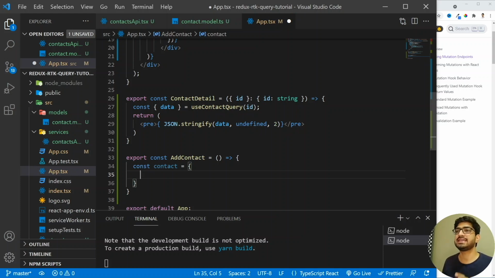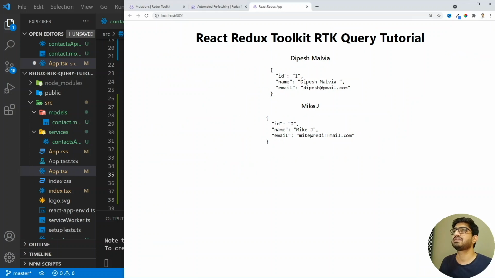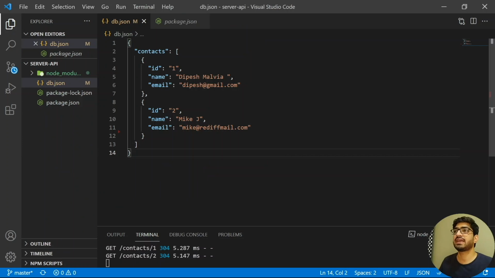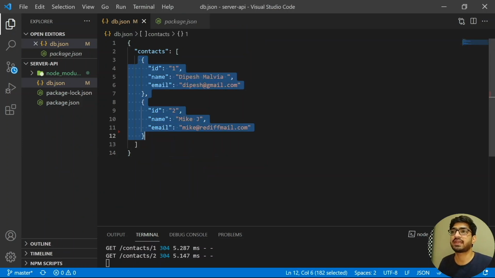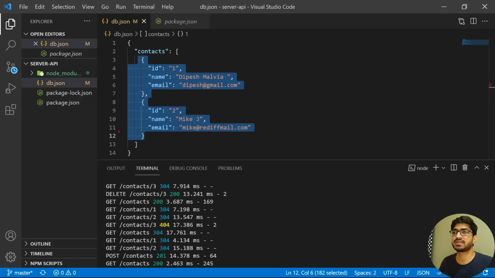I'm also running my application on the local development environment. So let's go and see how our application looks. If I refresh my page, then we see that we have only two contacts at the moment, Page Malvia and Mike J. And the contact API which we are using, I have set up on the JSON server. Let me show you the JSON server, where you will see that we have only two contacts, and I'm running my JSON server on localhost 3006.